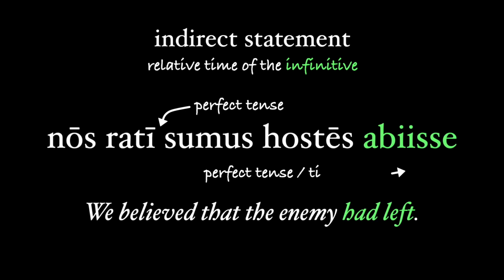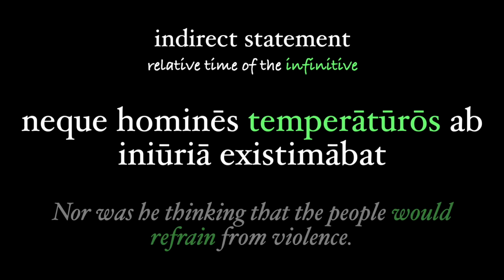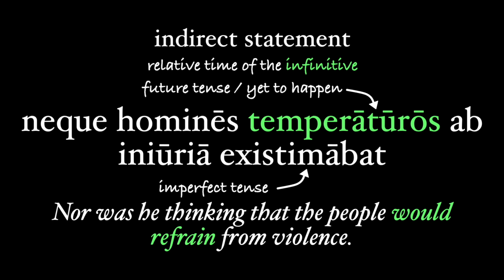But nos rati sumus hostes abisse, we believed that the enemy had left, to paraphrase Virgil in the Trojans on the beach. The departure of the Greeks happened prior to its discovery by the Trojans, and so our indirect statement uses the perfect tense. And also, neque homines temperaturos ab injuria existimabant, nor was he thinking that the people would refrain from violence. Here the violence hasn't happened yet, and so we use the future infinitive temperaturos, even with our main verb existimabat itself in the imperfect tense.